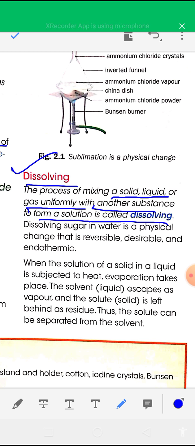For example, dissolving sugar in water is a physical change that is reversible, desirable, and endothermic change.